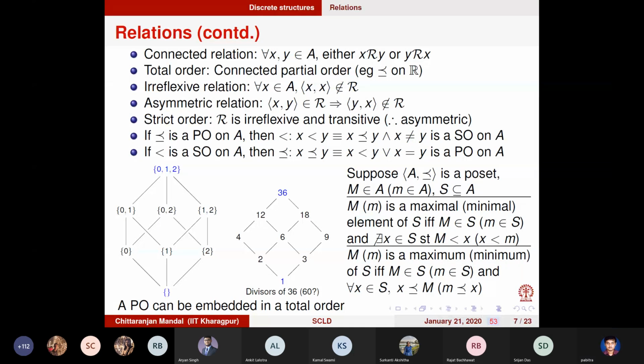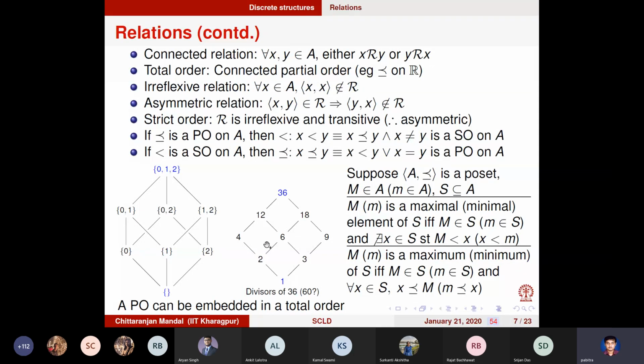Now, this definition holds for any subset of the poset. Now, let us consider subsets which consist of only 2 elements of the poset. Just 2 elements of the poset. So let's take any 2 elements. Let's take 4 and 6. So this is the subset, 4 and 6.